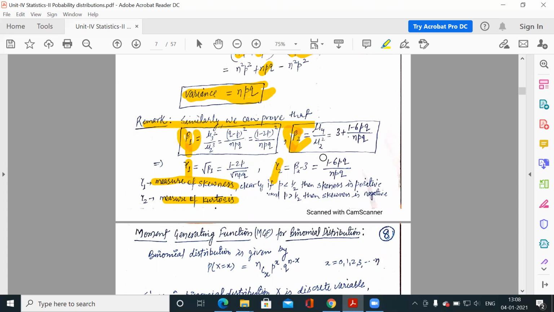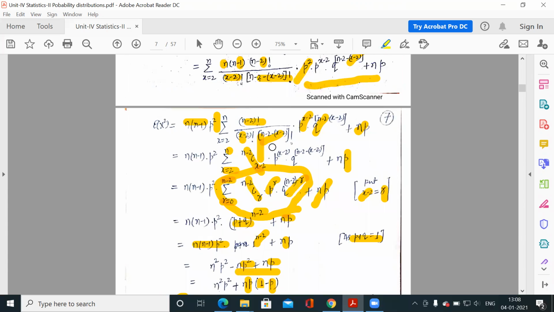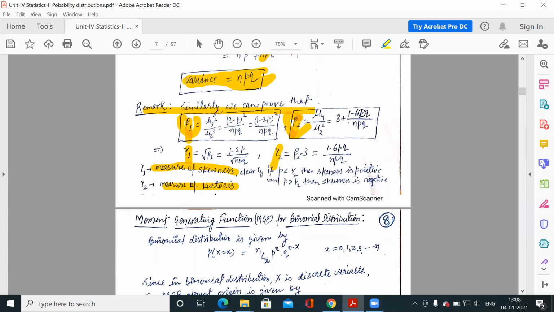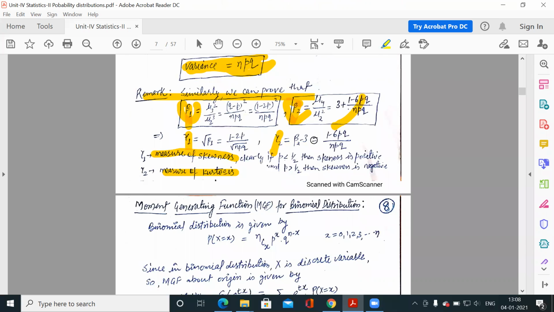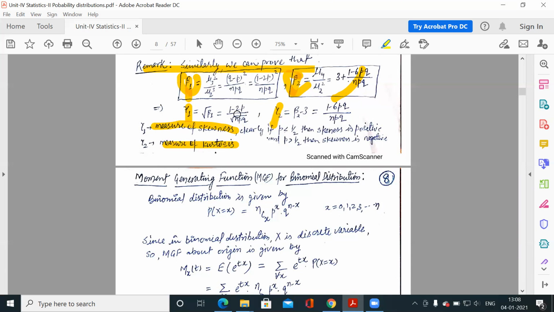Clear? So now you know what is x bar. X bar is mean, which is np. So after substituting and using this expansion, this combination, you will get this. Similarly for gamma 1 and gamma 2. So we can prove this.